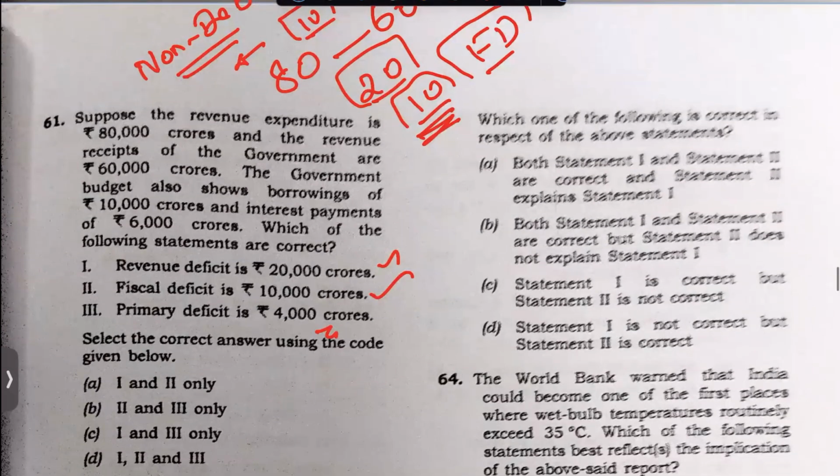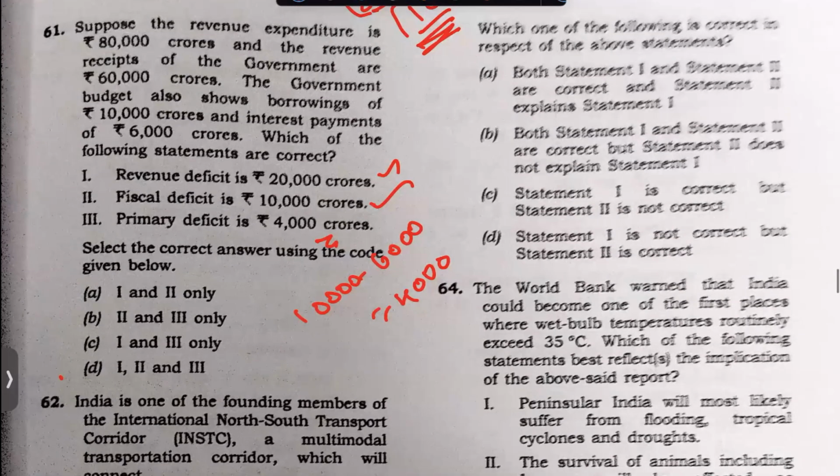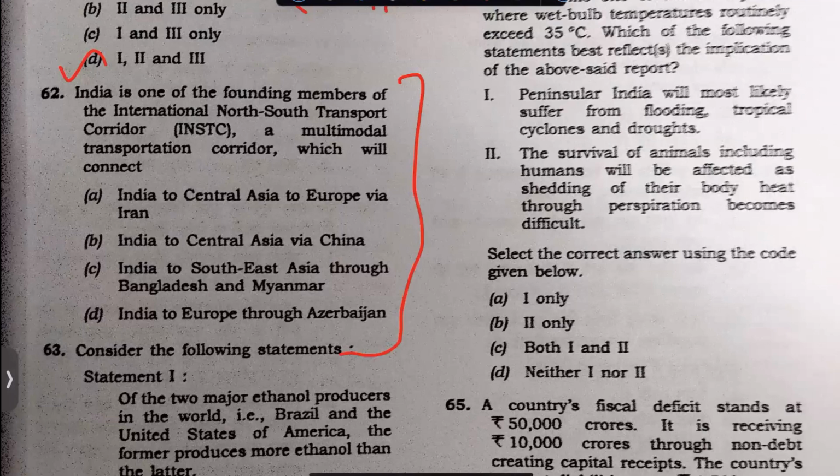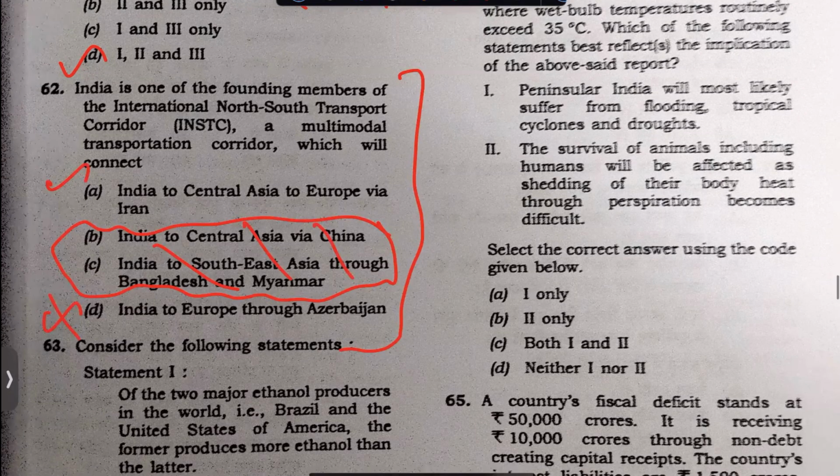Primary deficit is fiscal deficit minus interest payment. Interest payment is 6,000. So it is 4,000. So this can be taken. So this should have been taken. This is a very tricky question. For me, this too is not true. So this too is not true. You should not take this, this or this. This is not true. This A is correct.